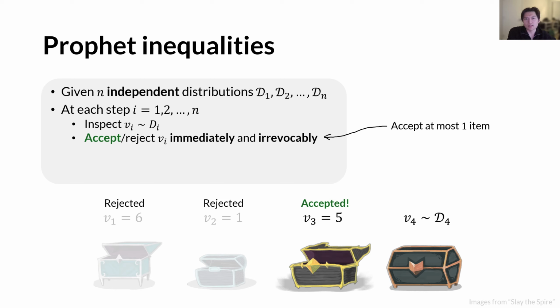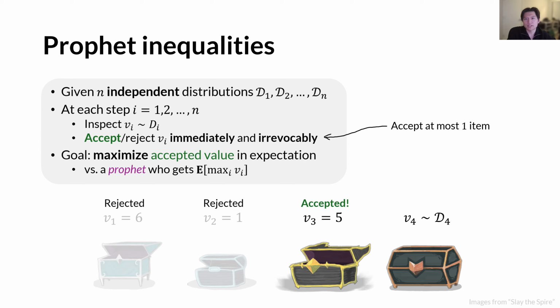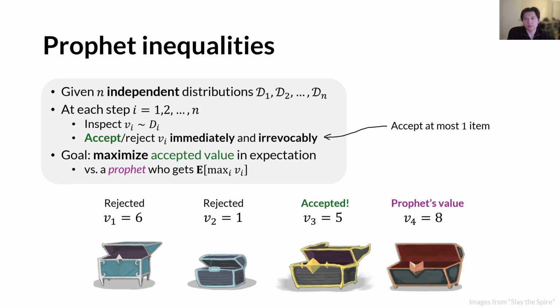The goal for us is to maximize the accepted value in expectation. And we want to match this value with a prophet's value, who knows everything and always gets the maximum value. For example, it's possible that the last chest actually gives us a value of 8, which will then be the prophet's value in this specific realization.